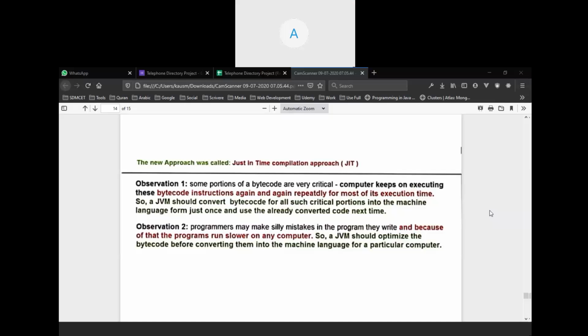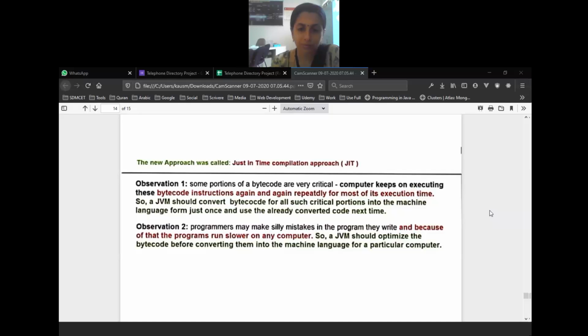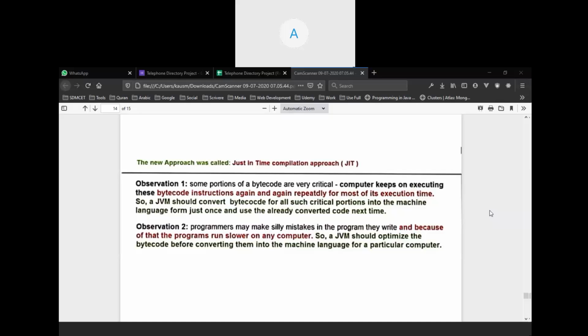It is not that all the companies use the same just-in-time compilation. Some use a blend, a kind of mixture. The earlier approach in this just-in-time compilation, like Sun Microsystems and companies like Oracle, use just-in-time compilation.